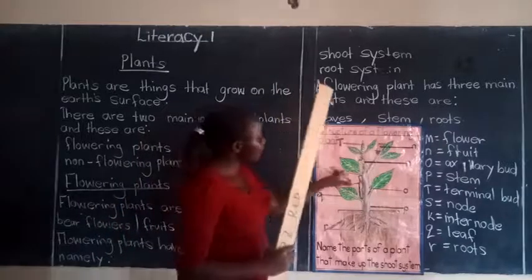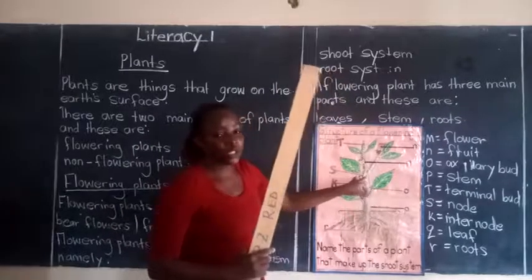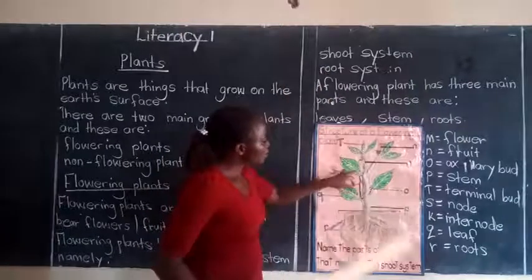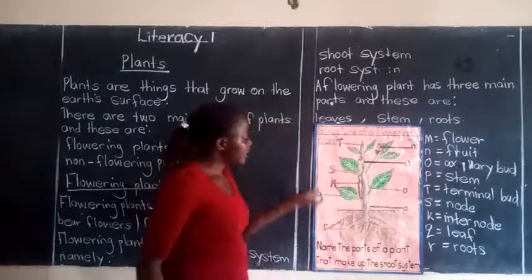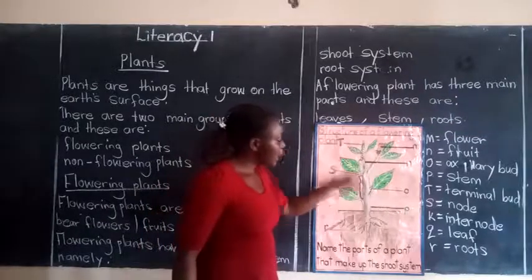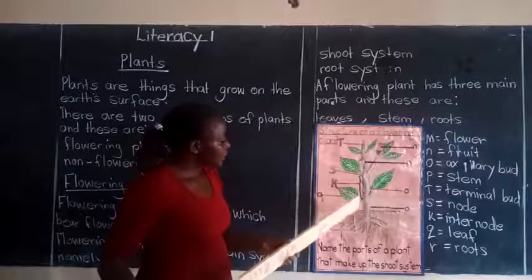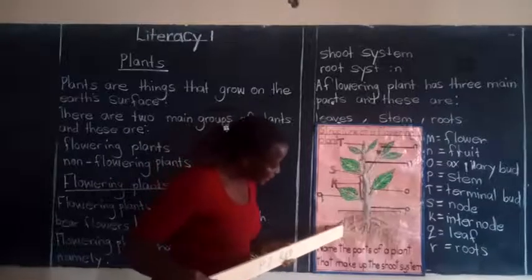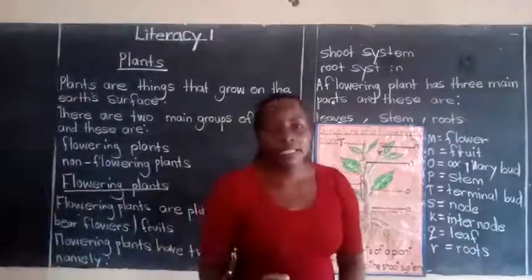The leaf touches the stem, and that part where they join is called the node. And between a leaf and another leaf, that part is called the internode. Then we have the leaf, and lastly we have the roots. So these are the different parts on a flowering plant.